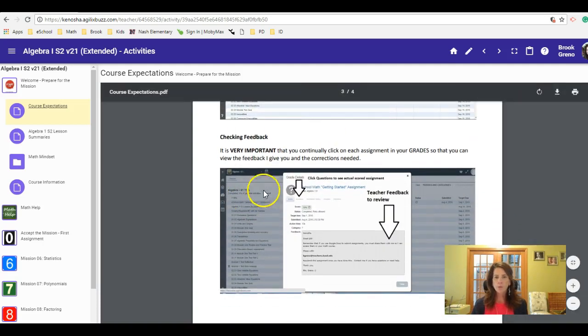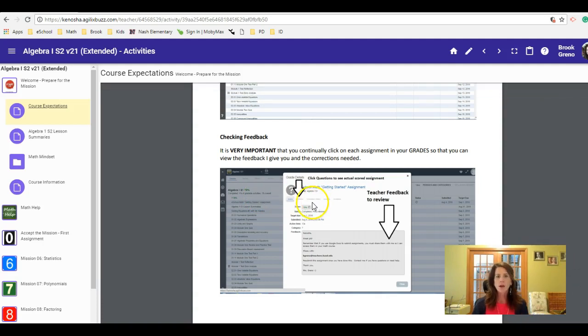Coming right off of that is also checking feedback. One of the things with learning math online is that you are continually checking feedback. That to-do list or your grade book is not just a checklist that you can just kind of go through and be done with no matter what your score is. You keep moving forward, but I want you, for every assignment, quiz, and test, to review your feedback,